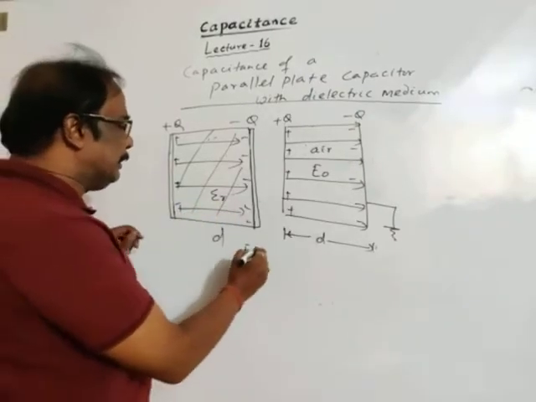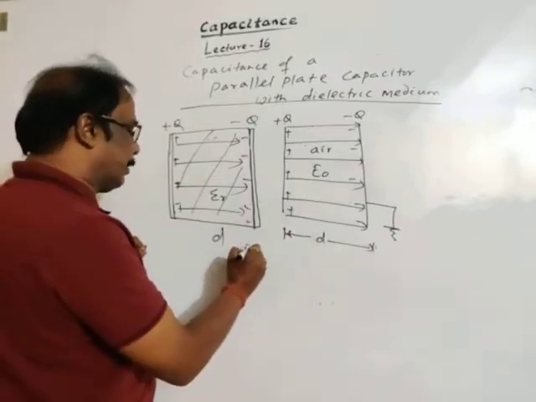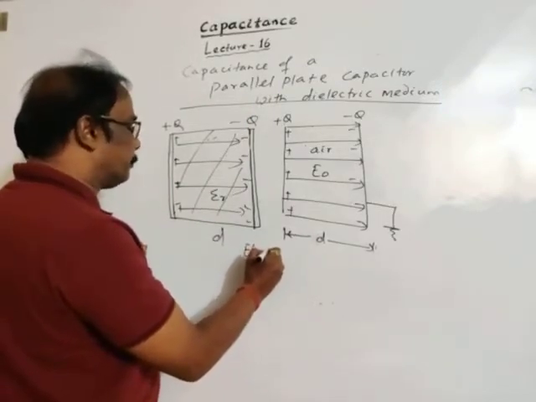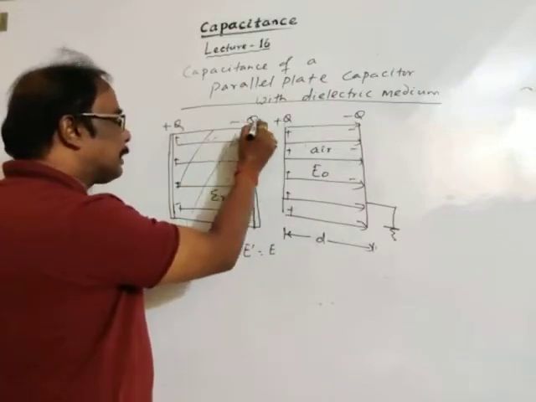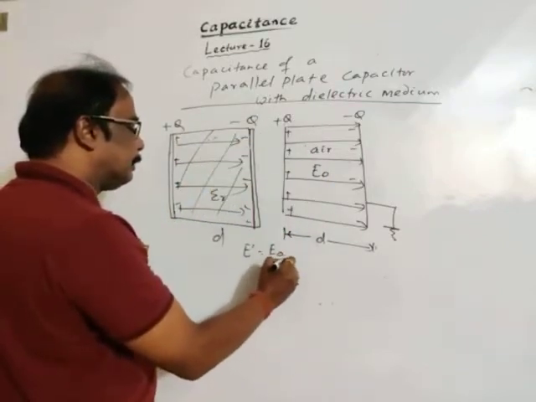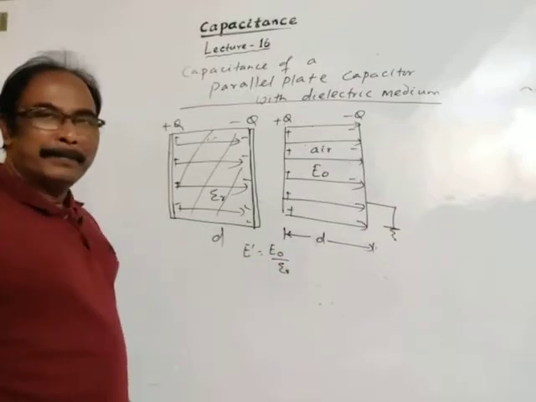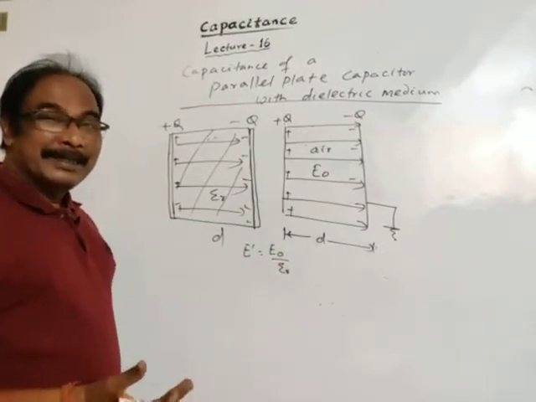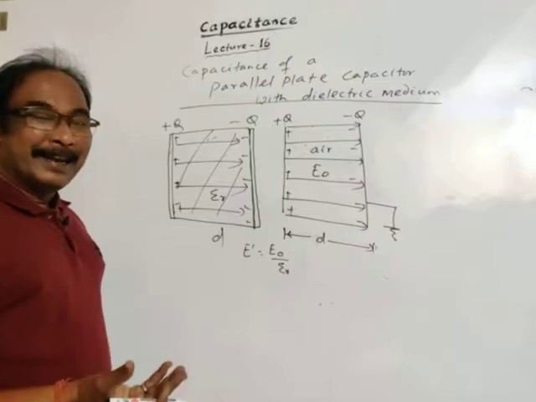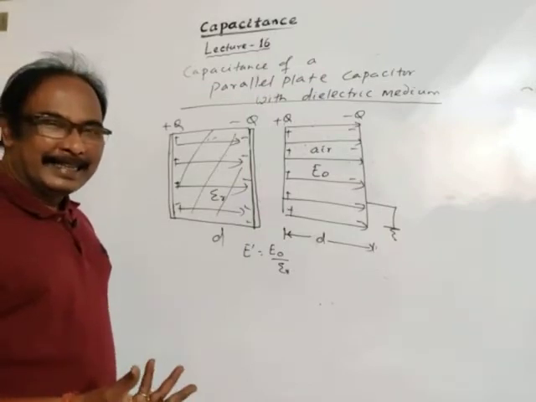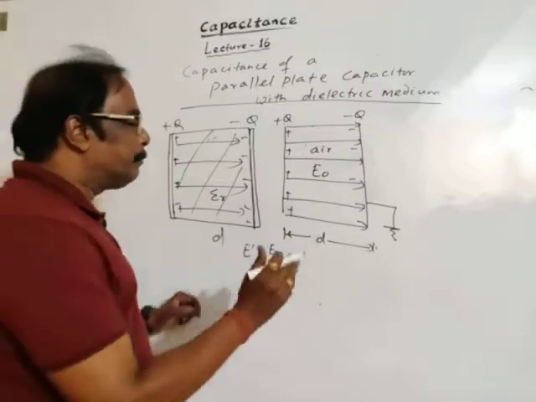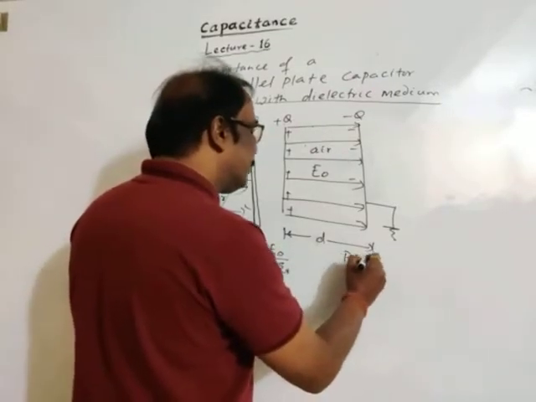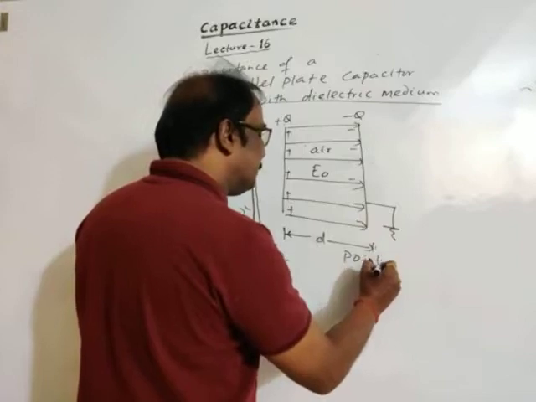Now let's take E dash. E dash will be equal to E naught divided by epsilon r, if the charges are the same. As we have discussed, electric field and potential difference decrease in the presence of a dielectric medium. For a point charge, you will be convinced very easily.